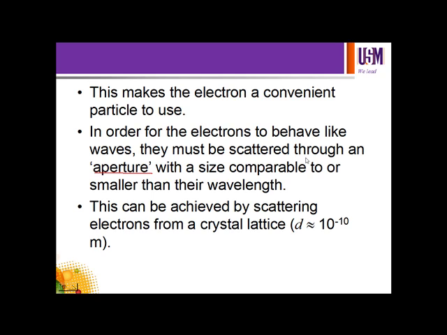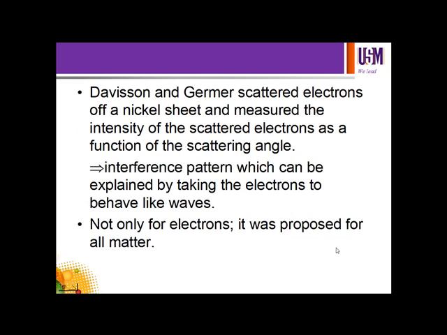This can be achieved by scattering electron from a crystal lattice. The crystal lattice distance is about 10 to the negative 10 meter. That's in angstrom. So Davisson and Germer scattered electrons off a nickel sheet and measured the intensity of the scattered electrons as a function of the scattering angle. He observed an interference pattern, which can be explained by taking the electrons to behave like waves.